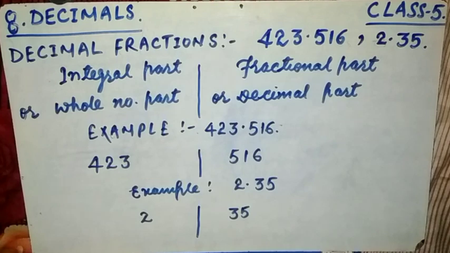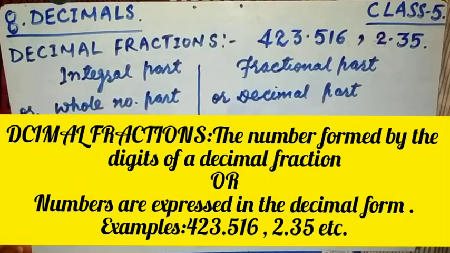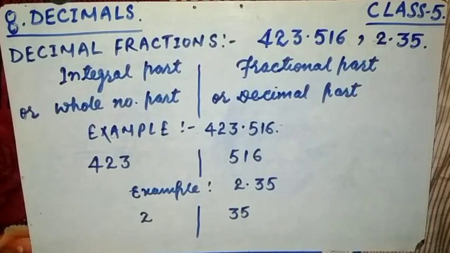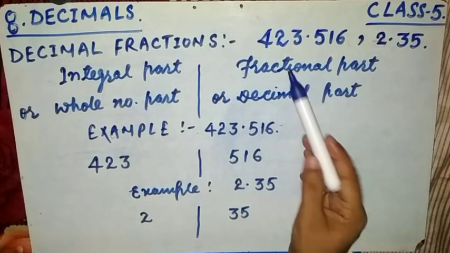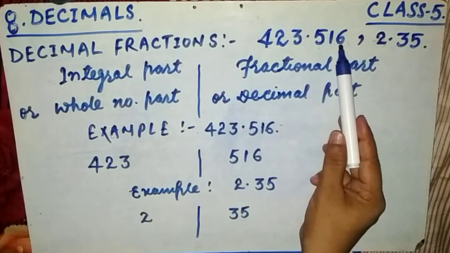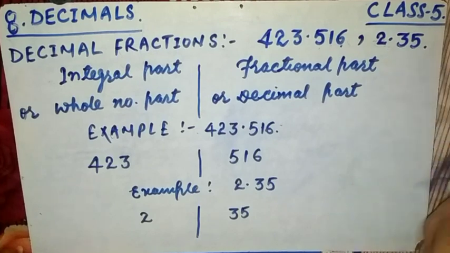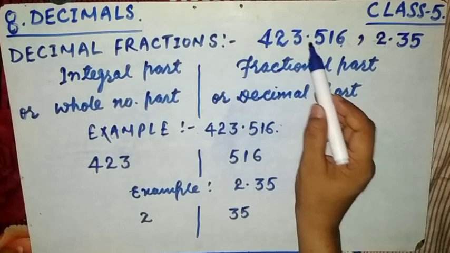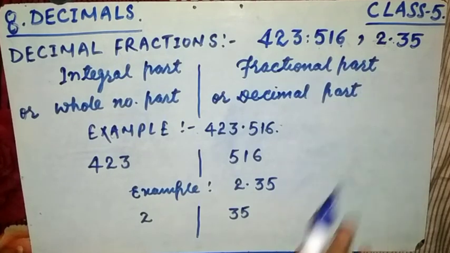First, we will talk about decimal fractions, or numbers in decimal form. Have a look, friends. We have taken two examples: 423.516 and 2.35. This is called the point or decimal. So here, friends, the first question arises: what do you mean by a decimal fraction, or what do you mean by a decimal number? Okay, now very simple.